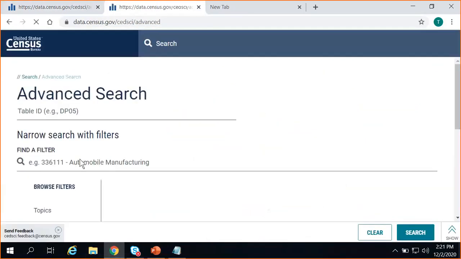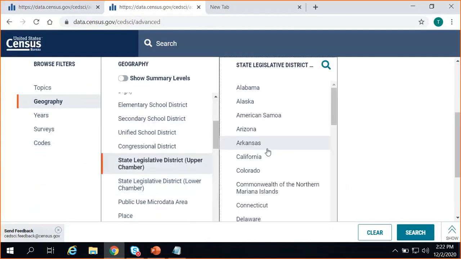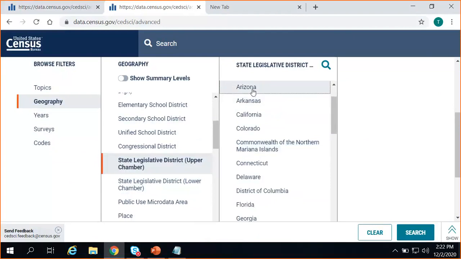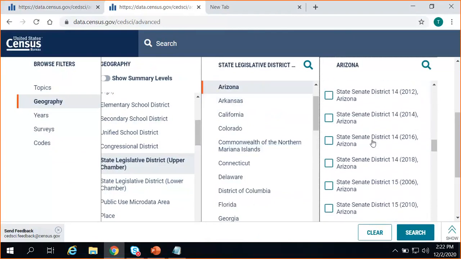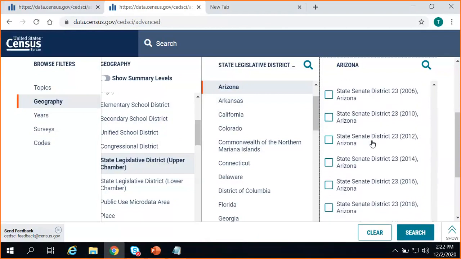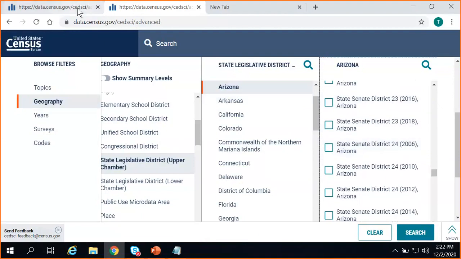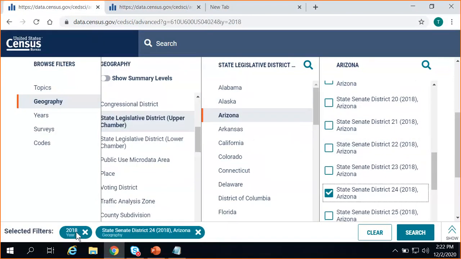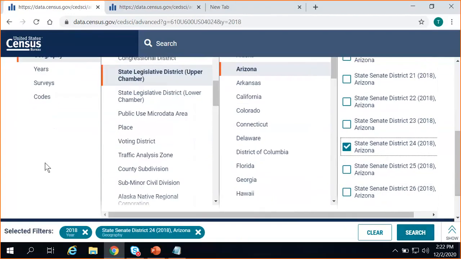Now again, if we hadn't gone through that step of selecting the year first and just clicked on State Legislative District Upper Chamber in Arizona, we would have seen all of these repeating labels. It would have taken a lot of scrolling to get where we needed to go. And once we found State Senate District 24, we may not have known which one to click on. Choosing your data year first eliminates all of that, so you just get what you need in the geography selection panel.